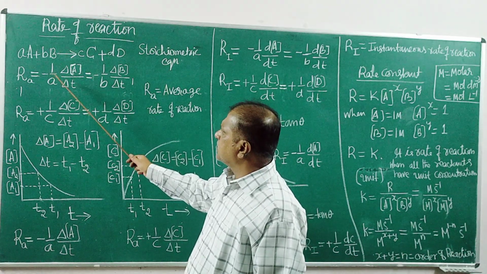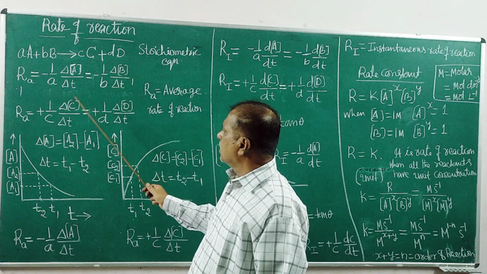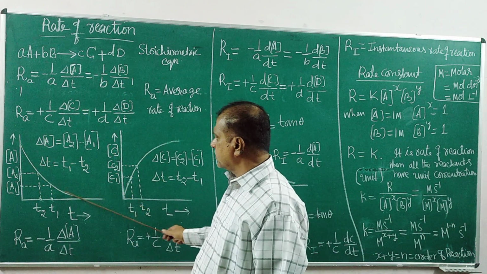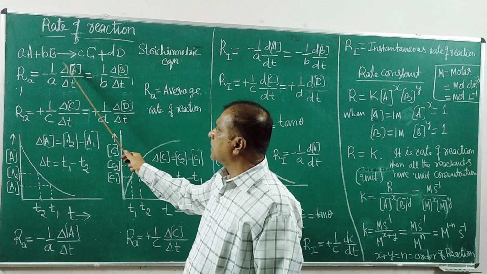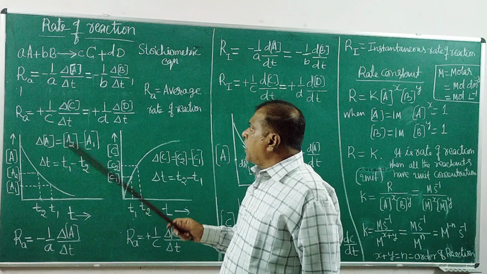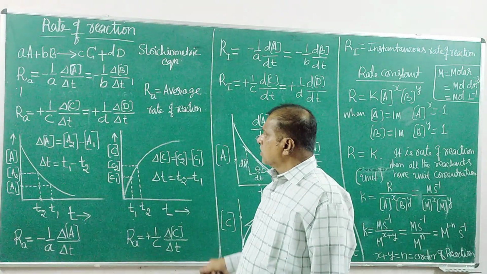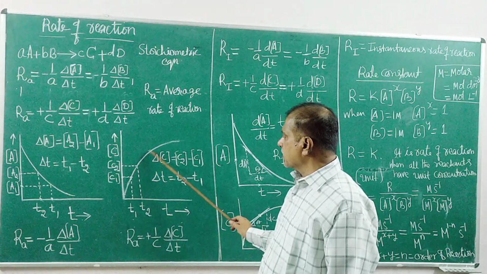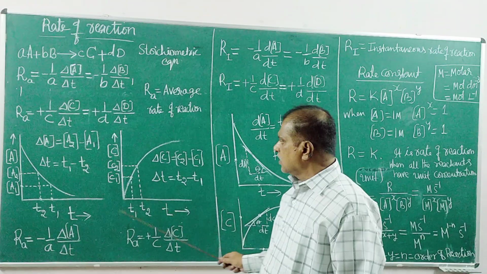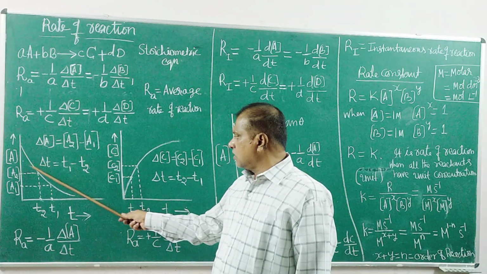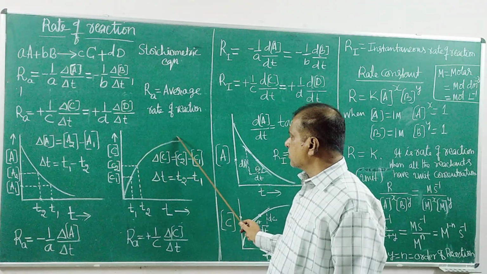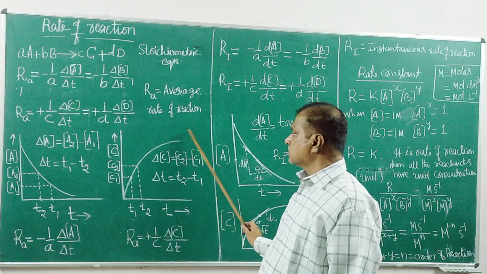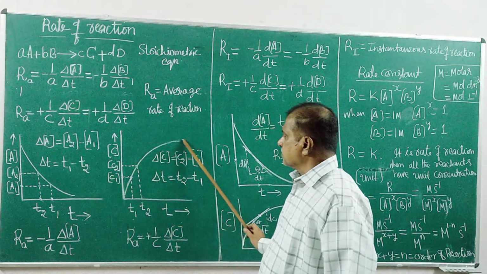You can take any one of the equations, depending on which concentration you measure. If you measure the concentration of A, that is the graph you get. Use this equation, calculate RA. Suppose we monitor the concentration of C with time by experiment. We can use this. We put the set of values into the graph and we get a graph like this. Look at the graph difference. This is a curve for a reactant, and this is the curve for the product. The concentration of the product increases with time, so we get a curve like this. Different slopes, there is slope variation.